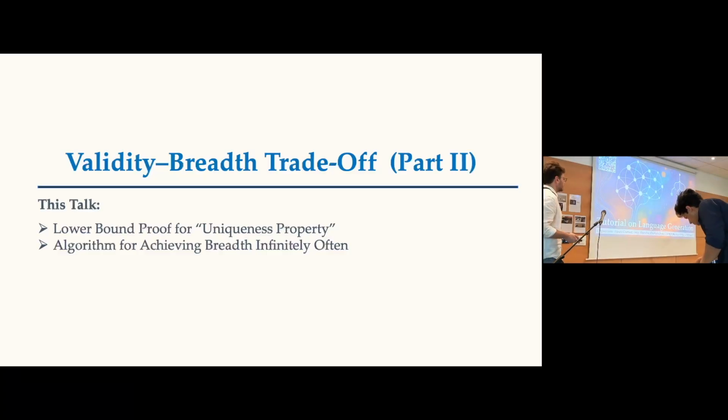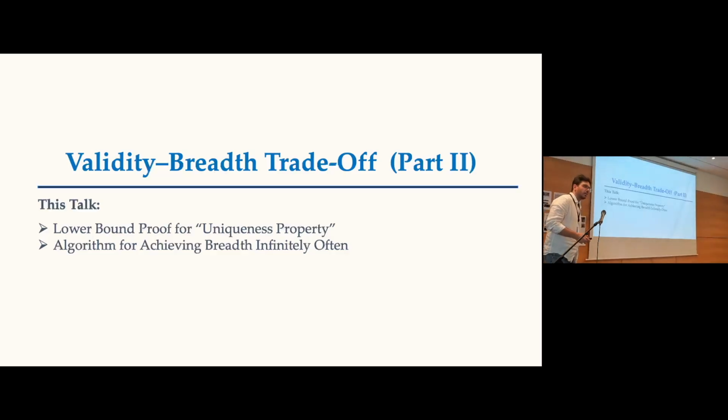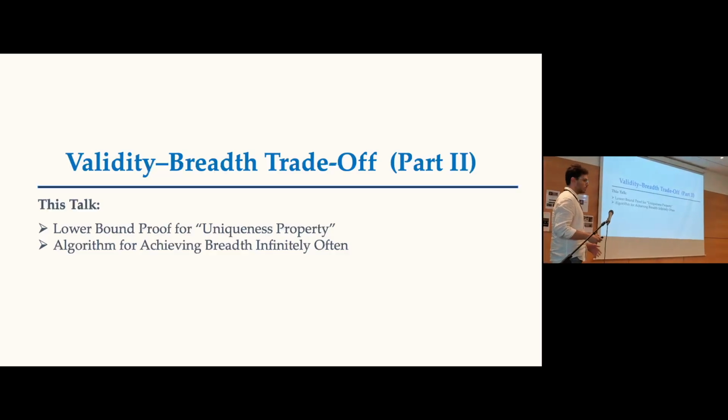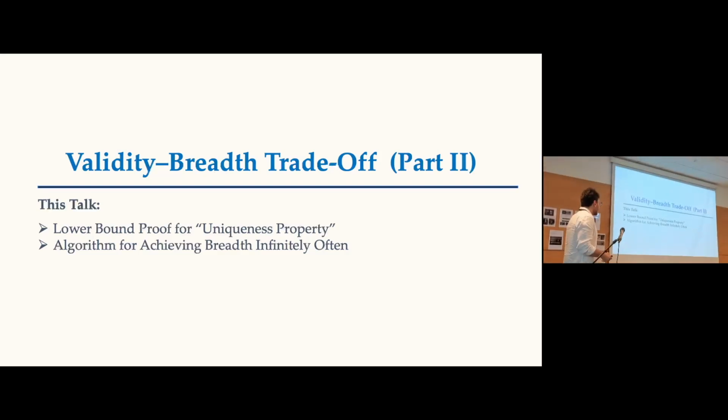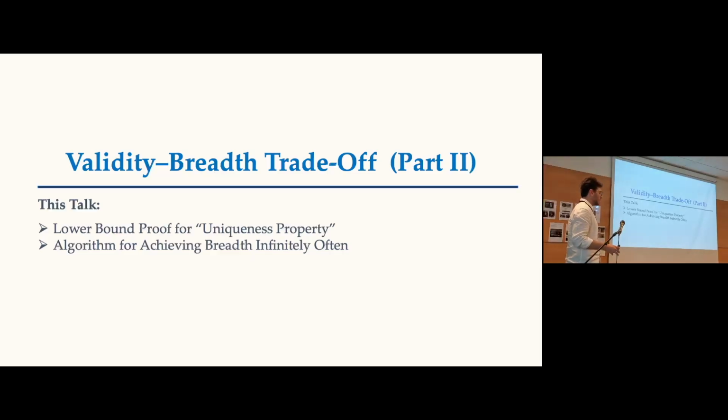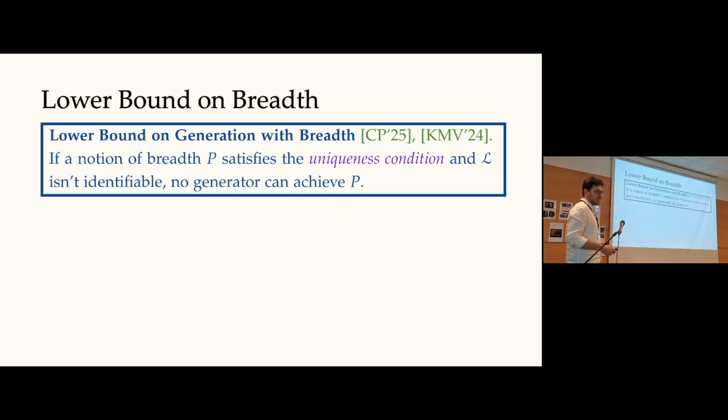As Anay mentioned, I'll take over and present a couple of proofs, hopefully. But if there's no time, I'm happy to stick to just the first proof. The idea of the first proof is to give you a sense of how the lower bound arguments look in this line of work. I will instantiate it with a particular lower bound, but it's a general technique which can be used elsewhere. And the second one is this algorithmic approach from this new paper by Kleinberg and Wei, which achieves breadth infinitely often. Okay, so let me just remind you very quickly what is the statement we're trying to prove.